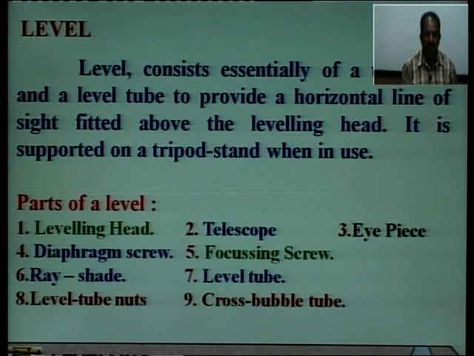Following are some of the important parts of the level. First is the leveling head, second is the telescope, eyepiece, diaphragm screws, focusing screw, ray shade which is used in case the sun is shining, level tube, level tube nuts, and cross bubble tube. There are 2 tubes, one is the long bubble tube and another is the cross bubble tube. In a level we generally find these essential parts.